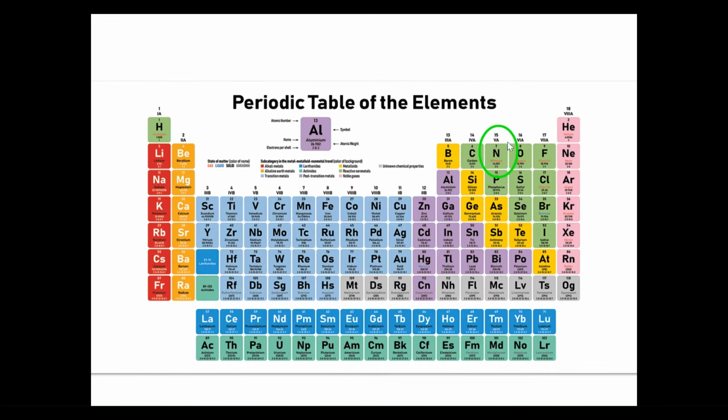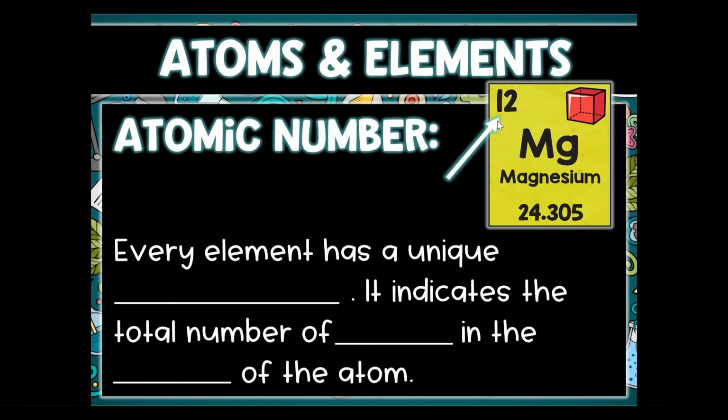So here we have nitrogen. What is circled here in green is nitrogen. This is a nitrogen element, and the nitrogen element is very pure. It only has nitrogen atoms. Here we have a magnesium element, and it only has magnesium atoms. So, a little bit more about elements. This is a magnesium element.